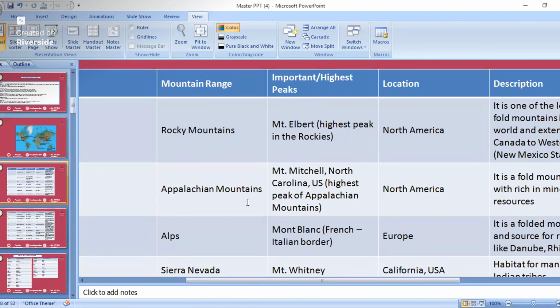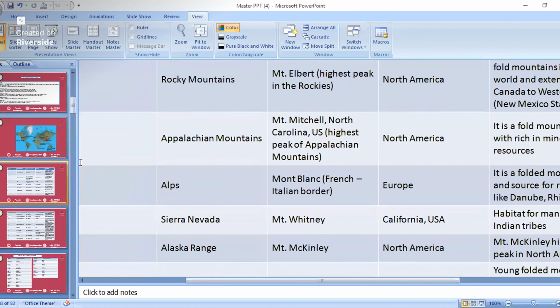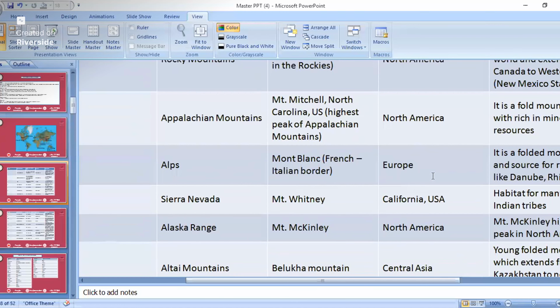This Appalachian Mountains, that is also in North America, but most of the part is in USA. So the highest peak is Mount Mitchell. Then Alps Mountain, that is in Europe, highest peak is Mont Blanc. So this is important. This question might come. Actually, it has not come, but remember about this one. Which is the highest peak of Alps Mountain? That is Mont Blanc.